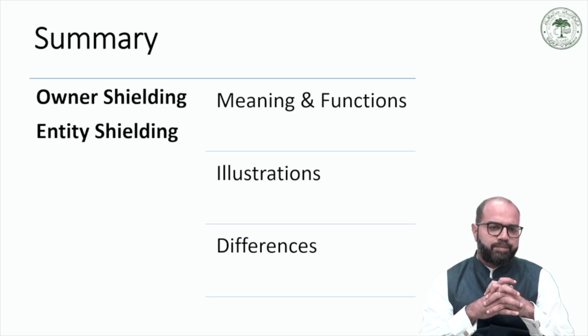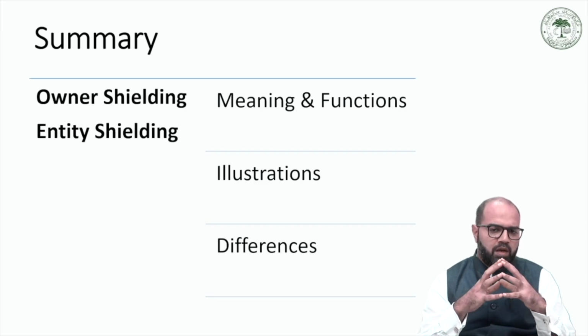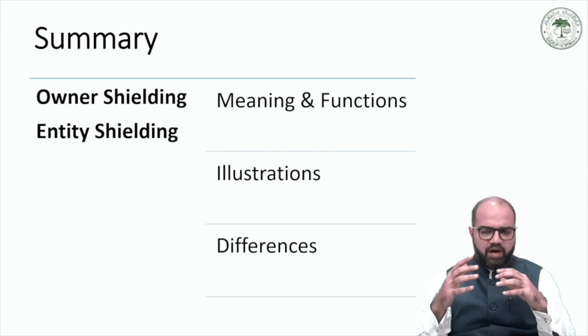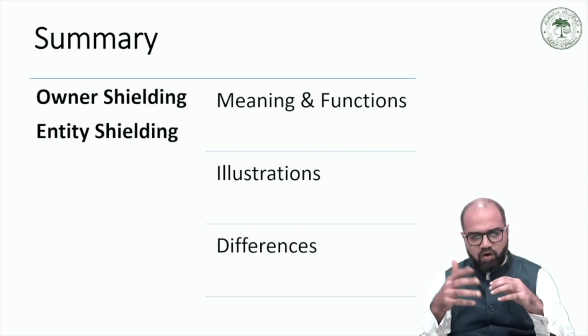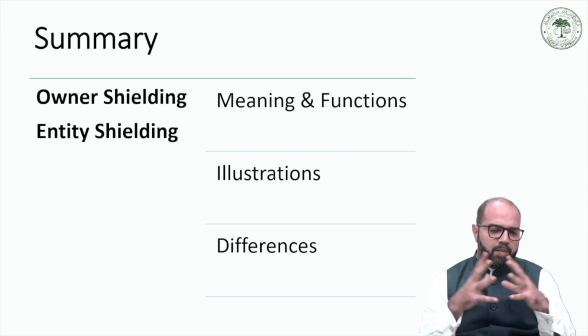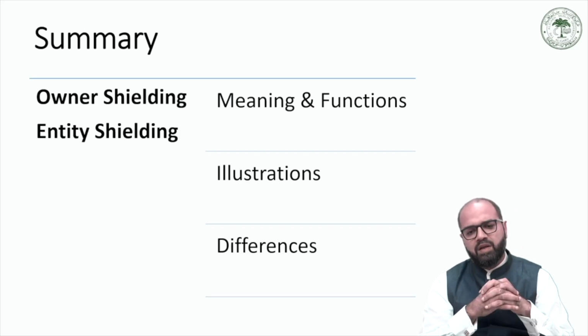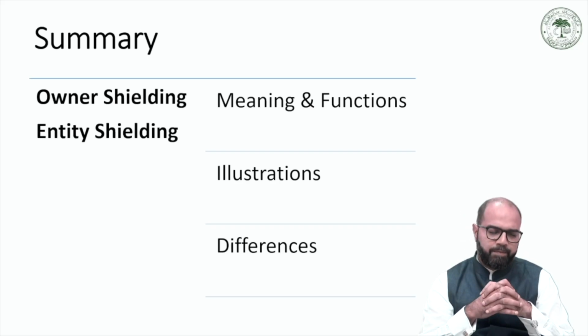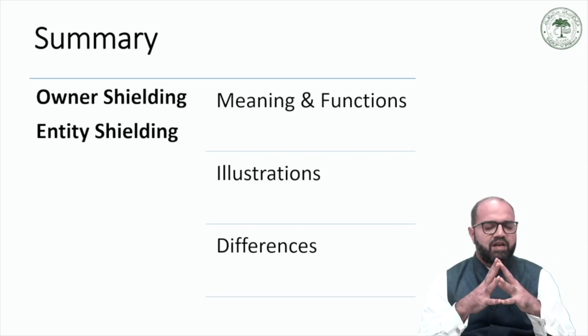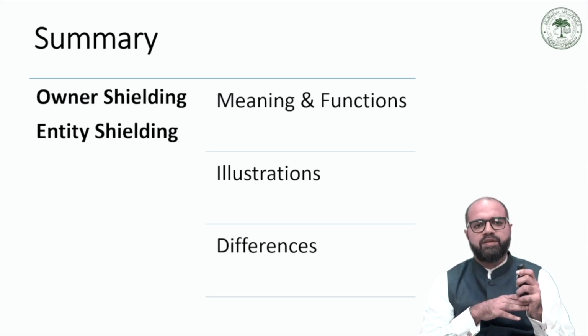However, if the promoters or entrepreneurs are dependent upon credit or loans for meeting the capital requirement of a company, then an unlimited liability company is more suitable to them. Ultimately, it is a choice which the business founders and promoters have to make.